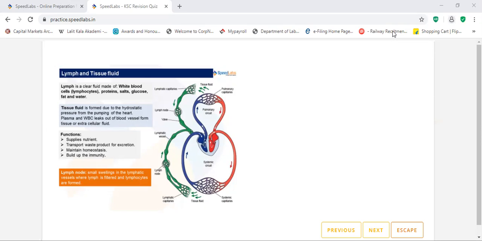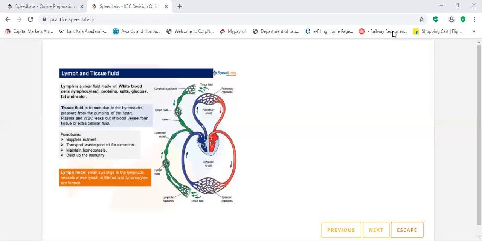First function is what? It supplies the nutrients. Second, transport of waste products for excretion. Waste products are transported to the excretory organs through these fluids only, tissue fluid and lymph. Even it maintains homeostasis. Means what? It maintains the body temperature.